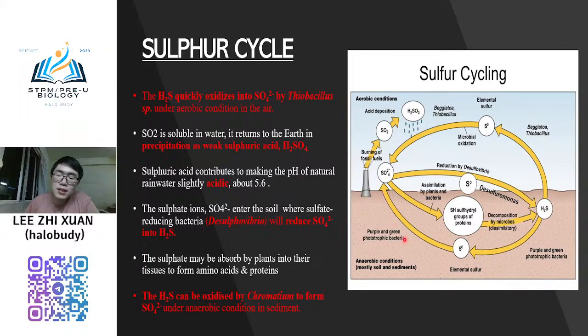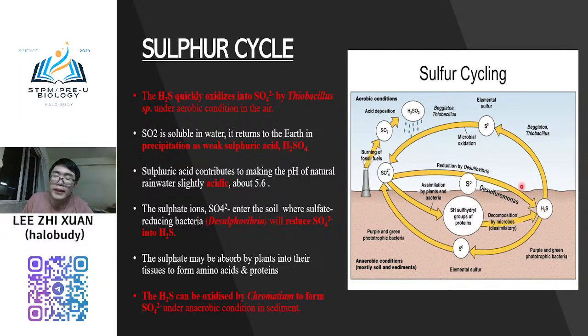Then the final product is the same, but the bacteria used and the condition are different. Thiobacillus is using aerobic condition, and then chromatium is using anaerobic condition. And then the sulfate is either absorbed by the plant, or it can use the bacteria we know as desulfovibrio to reduce to form hydrogen sulfide again.